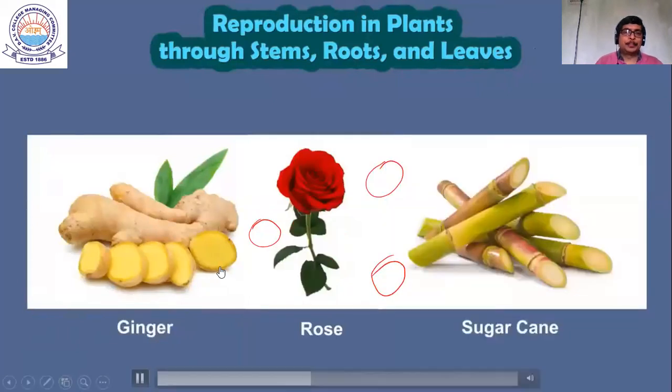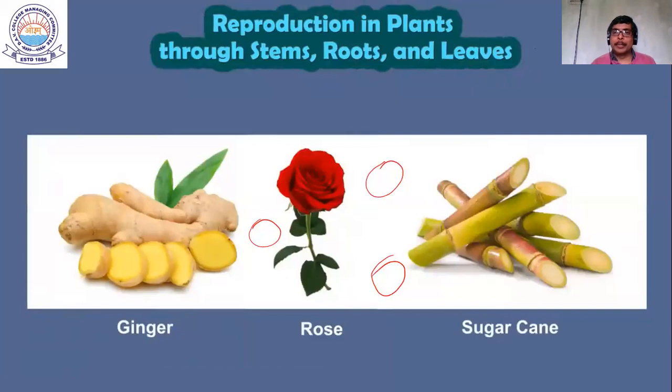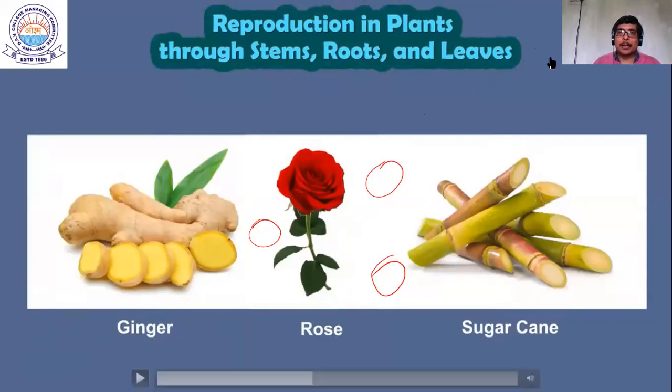Now the potato, which was the stem part, and using that stem we have seen that potato reproduces. How does potato reproduce? Potato reproduces through the stem. Okay, the potato has got the eyes, and using those eyes it reproduces.